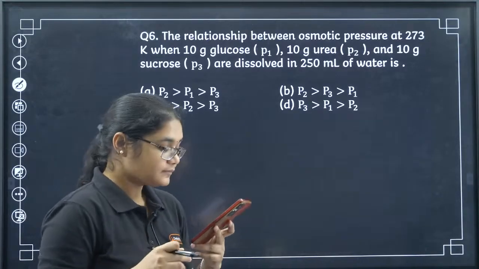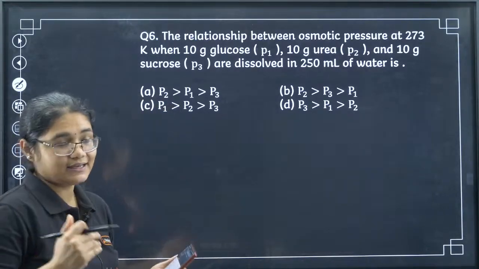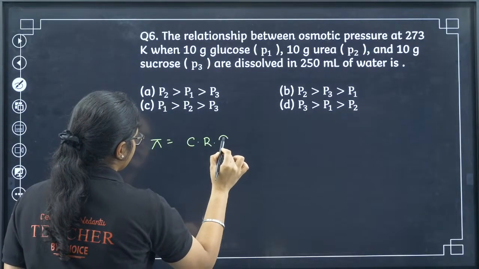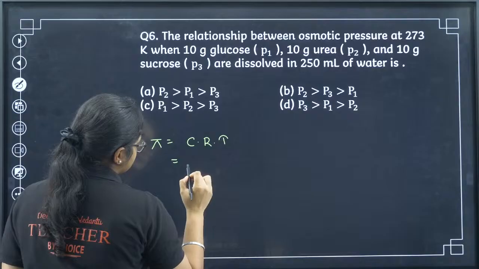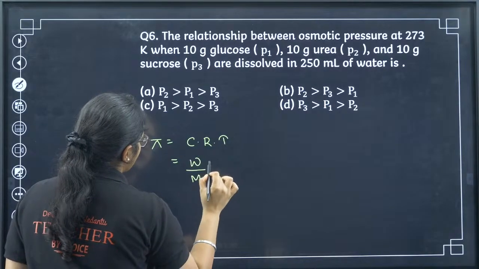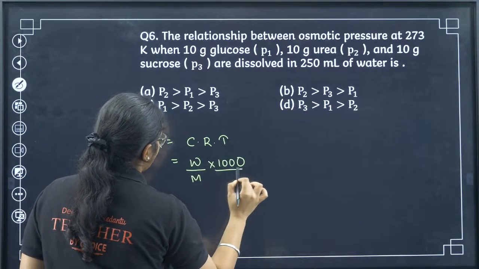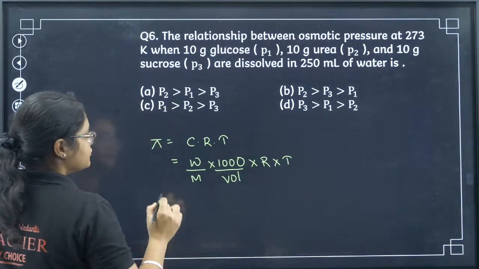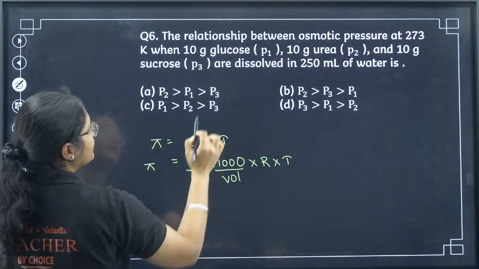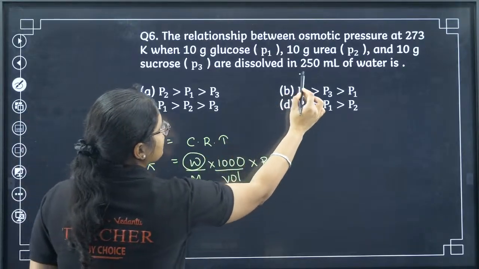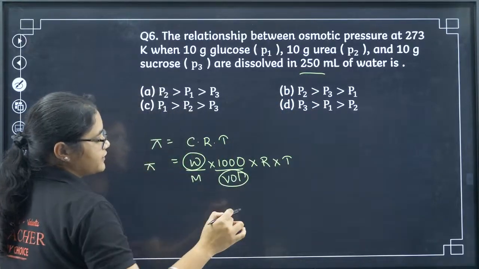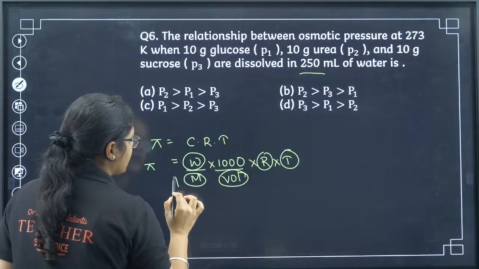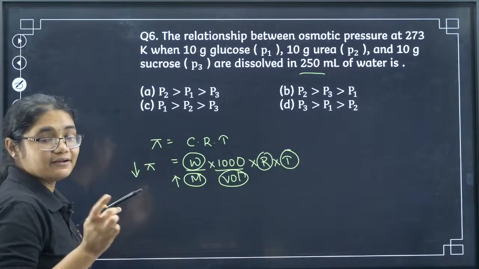Okay, for 6, I have already got answer C. Let's see. What is the pi formula? Pi equals C into R into T. What is the C value? I can say given mass by molar mass into 1000, by volume, into R into T. Now all of them are 10 grams, so this is fixed, and this is also 250 ml of water, so fixed. R is fixed, T is also fixed. Now if the M value is high, then the pi value will be less, and vice versa.